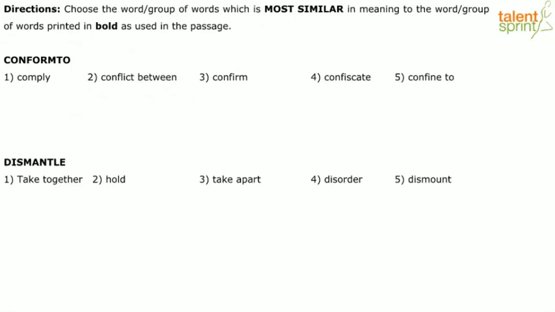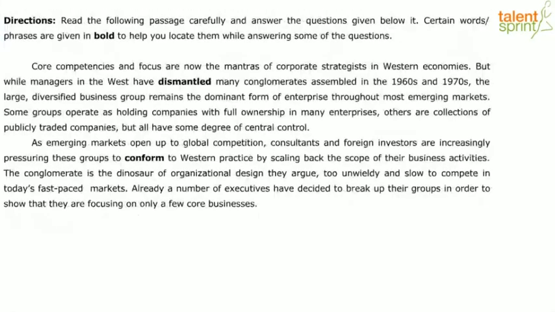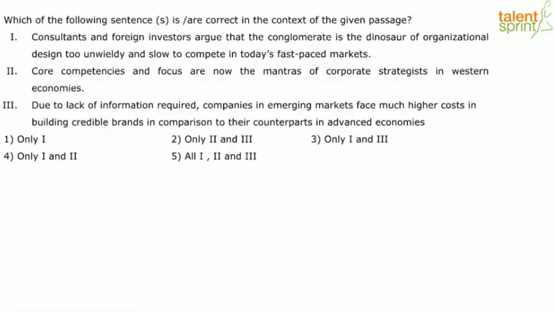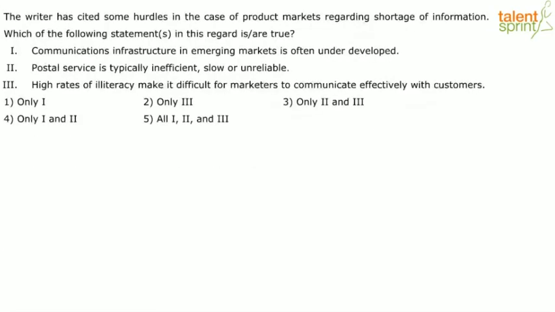So conform to. Let's go back to the context. So conform to appears here in the second paragraph. It says, as emerging markets open up to global competition, consultants and foreign investors are increasingly pressuring these groups to conform to Western practice by scaling back the scope of their business activities, right? So now that we understand how it appears in the context, what are the options that we have?